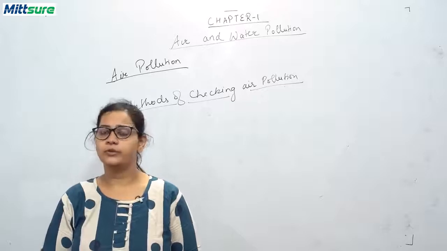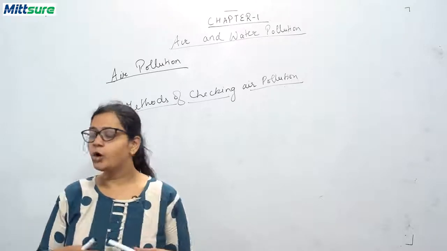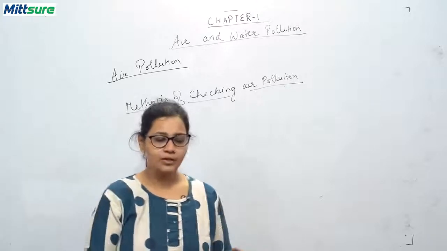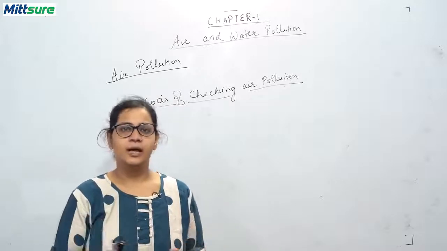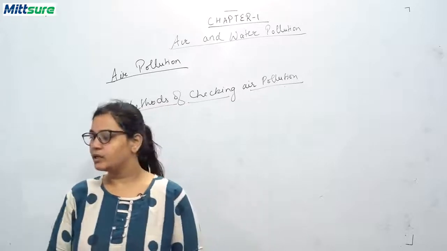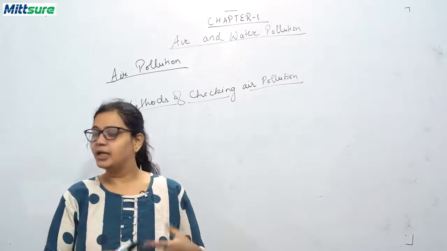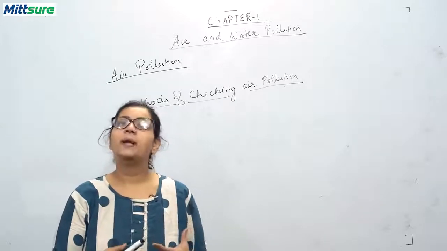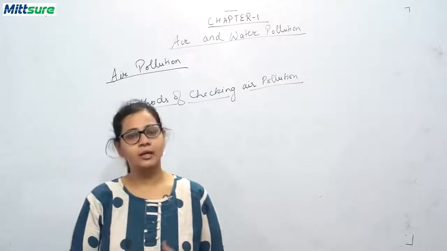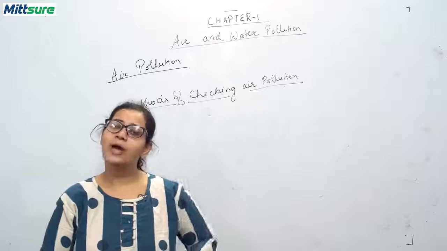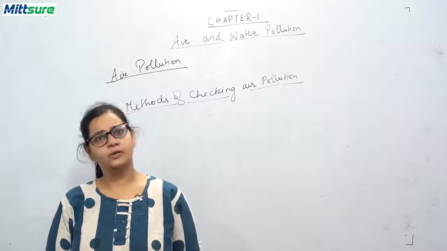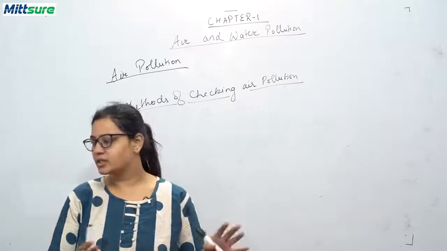Now, the seventh one is not burning dry plant leaves. Instead of burning them, collect these dry leaves, put them in a compost pit and form biogas. Manure can also be formed. The eighth one is undertaking tree plantation schemes. Van Mahotsav is held in the month of July every year, so you should take part in it and plant a tree. Let's just think about this: every year you will plant 2 trees or 1 tree. On your birthday you will plant a tree, so you can take this up.